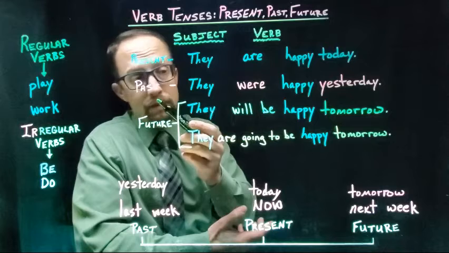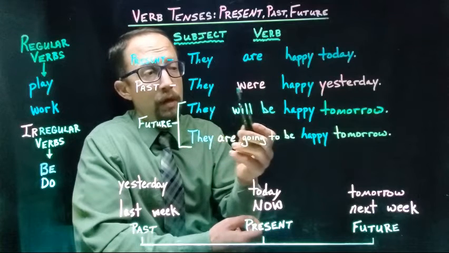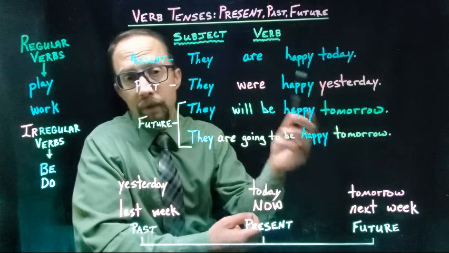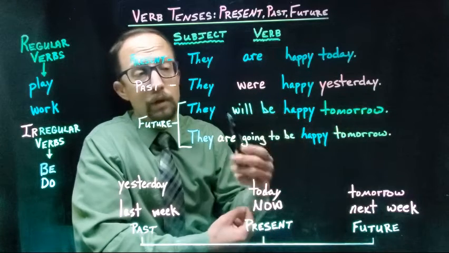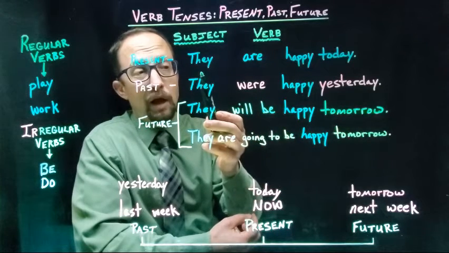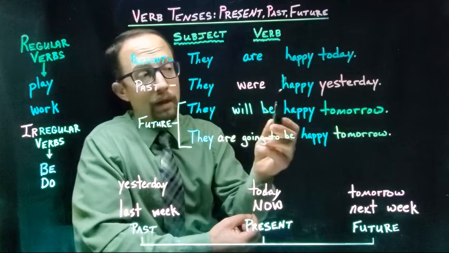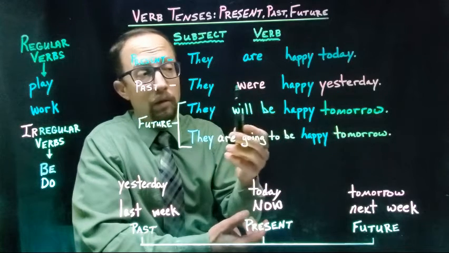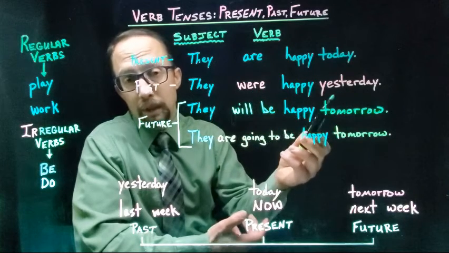For the past tense, they were happy yesterday. Remember, you can say, I was happy yesterday, or he was happy yesterday.